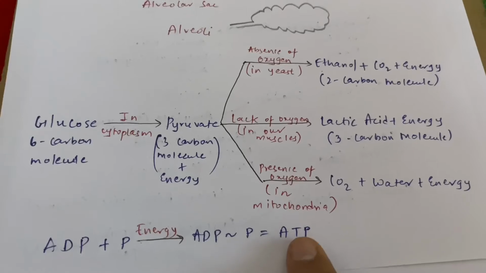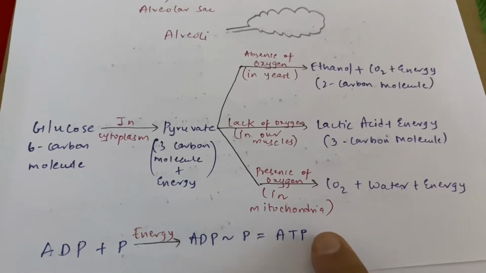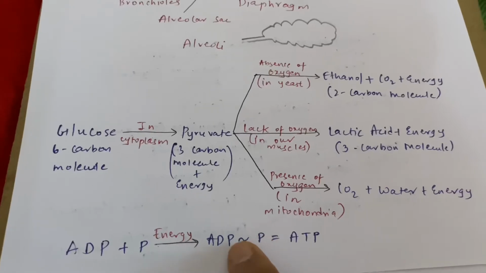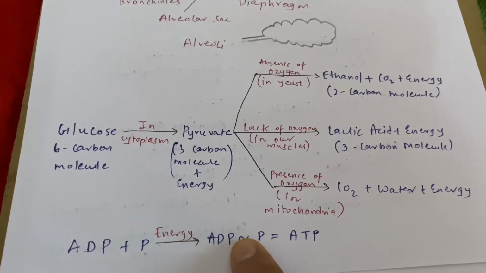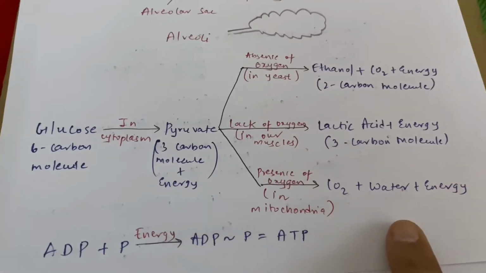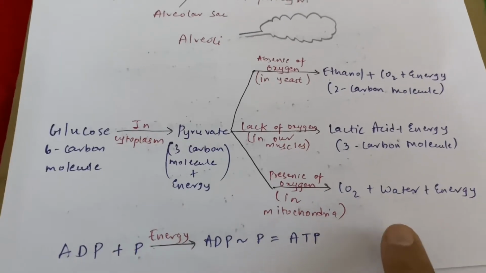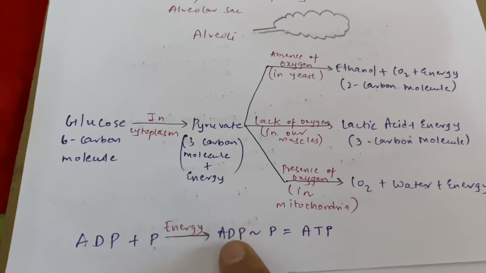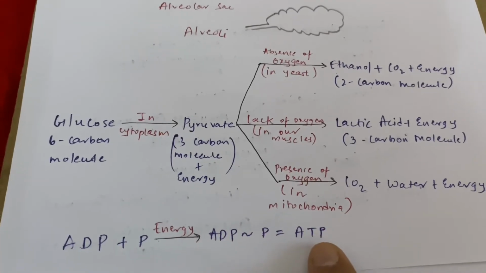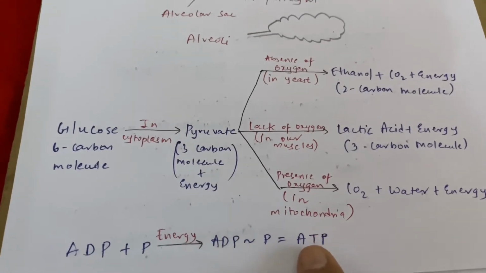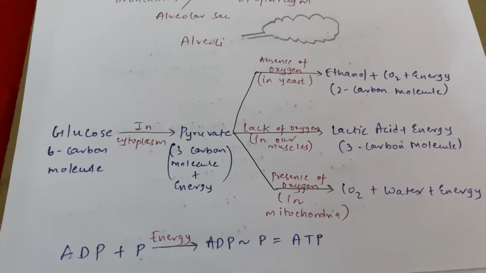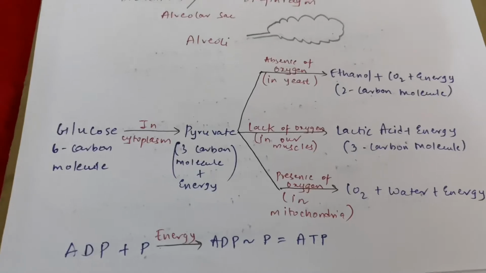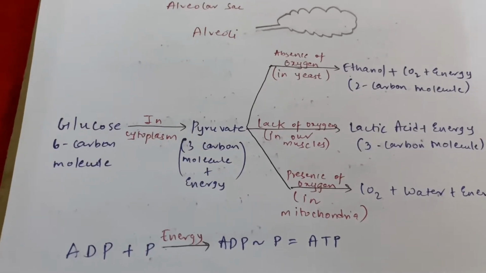Now when you require energy, this ATP will be broken, and this ATP will again separate into ADP and P, and the bond will be released. This bond is nothing but your energy. Then that energy is again used by the body. If again your body produces energy, then that energy is again stored in the form of the bond between ADP and P, then again ATP is formed. Correct? In this way energy is formed in your body, and the energy is used by different cells, correct?